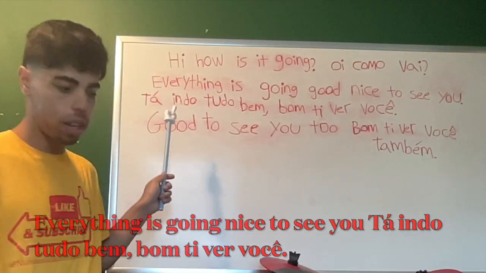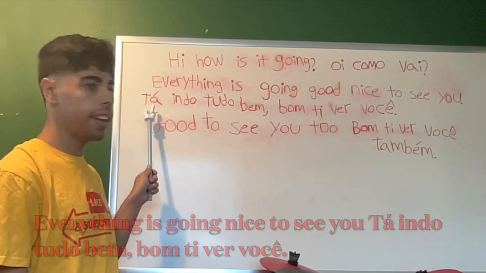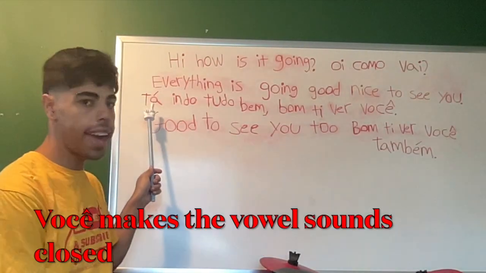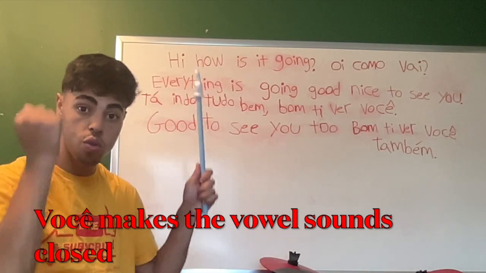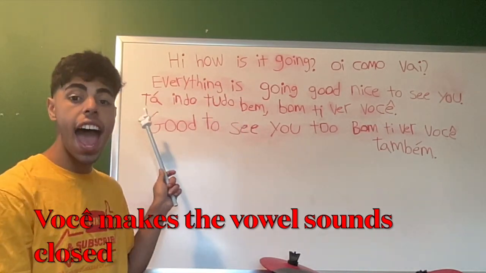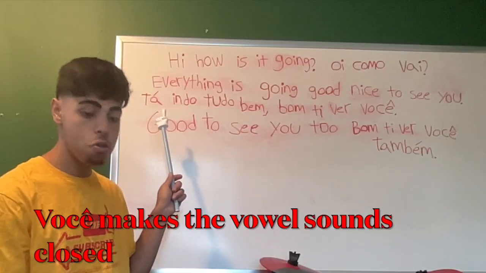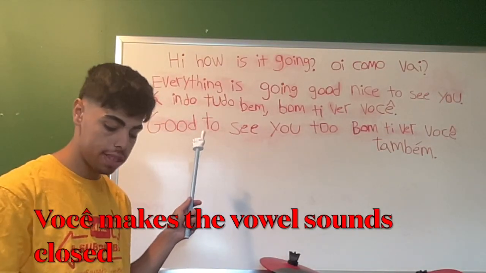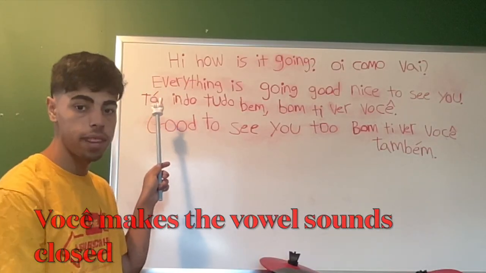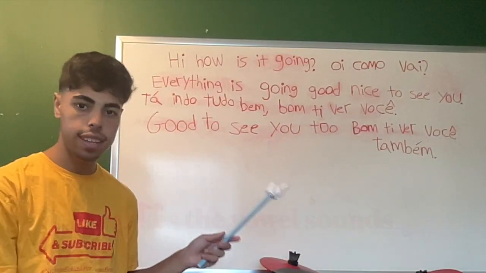Você. This is how you spell it. T-A. And this A right here has an accent. It makes it that open vowel sound, and stronger. You're going to pronounce it "ah." Not going to pronounce it like your regular A or like a closed one. You're going to pronounce it like an open vowel sound because of the accent that's on top of the letter A.